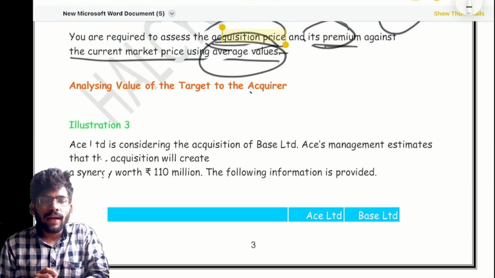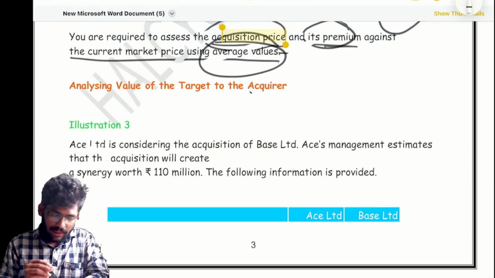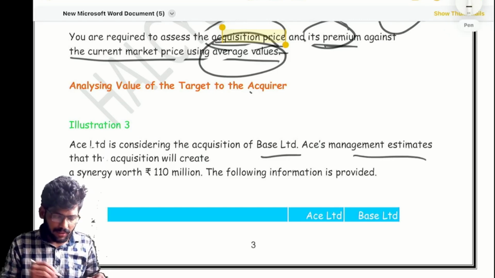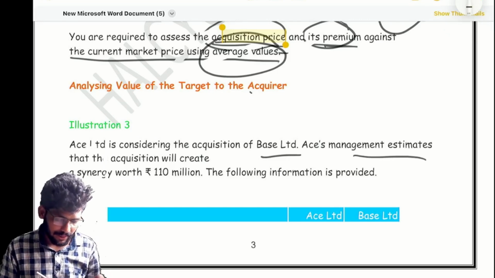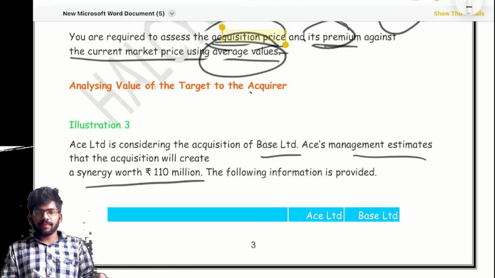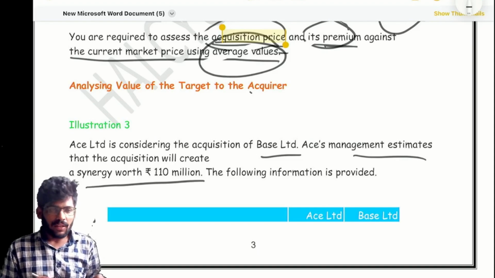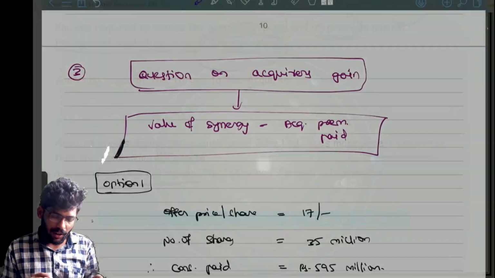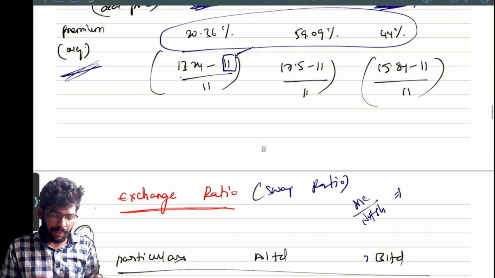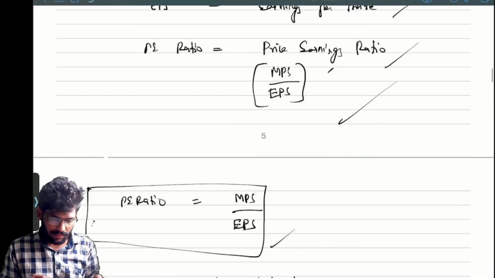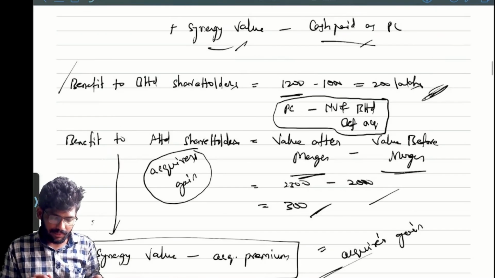Read the question: ACE Limited is considering the acquisition of Base Limited. Management estimates that the acquisition will create a synergy worth 110 millions. So it was creating a synergy benefit of how much? 110 millions. I think everyone knows about synergy and all. Please remember once again: synergy.